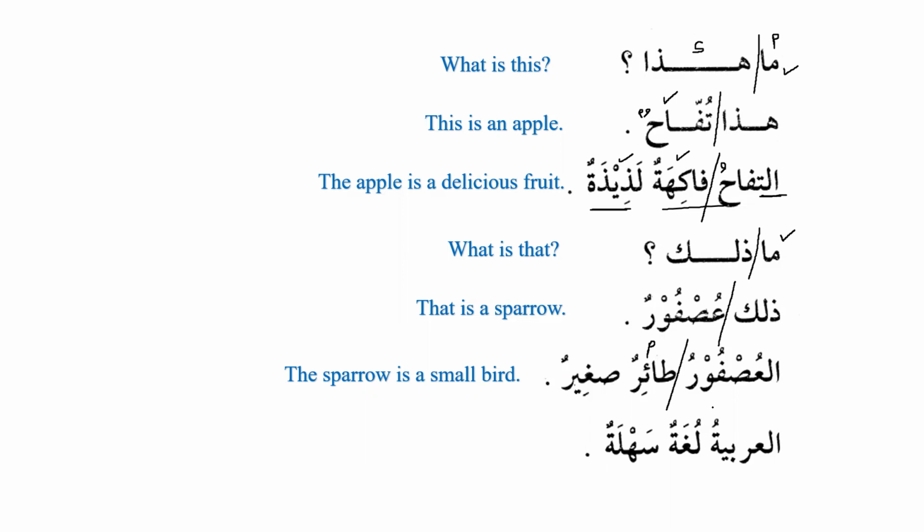Then we have al-arabiyatu lughatun sahlatun. The Arabic is an easy language. So lughatun, as we know, is mausuf and sahlatun is sifa. This is noun and this is adjective. Now, why do we have lughatun sahlatun? Because we know al-arabiyatu is feminine, and this is the subject, and lughatun is the predicate. And we know that subject and predicate are equal in gender. Similarly, mausuf is feminine, and that's why the sifa is also feminine. Lughatun sahlatun.